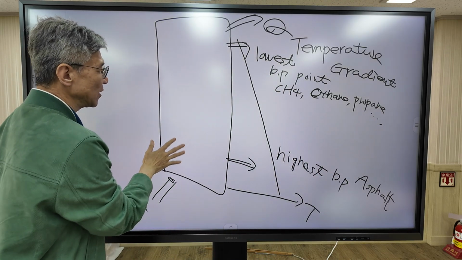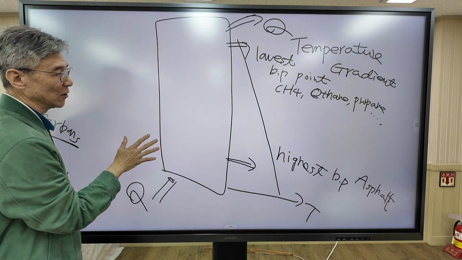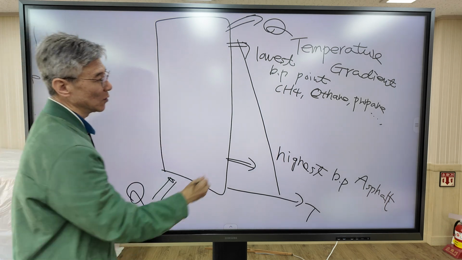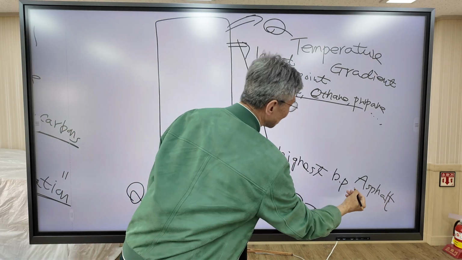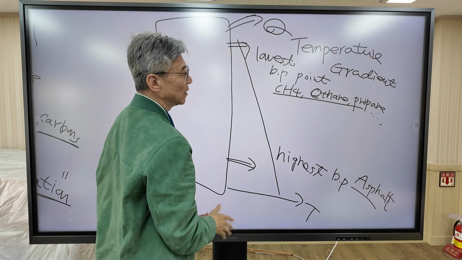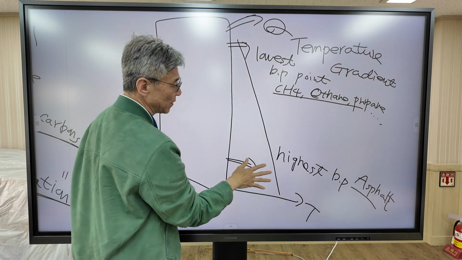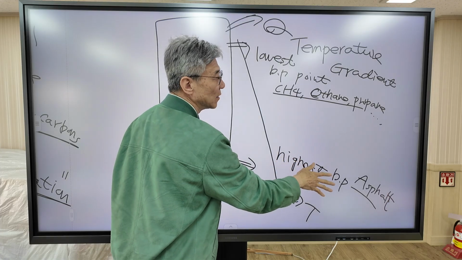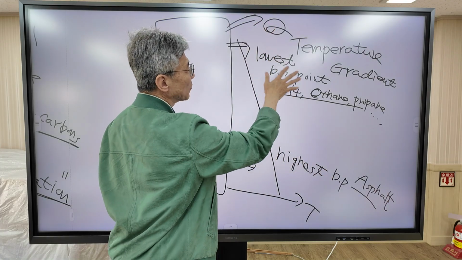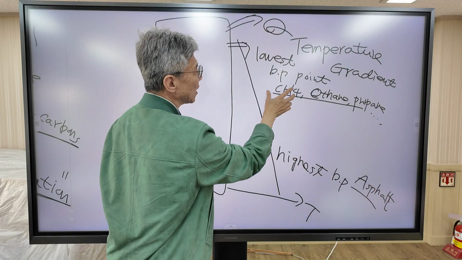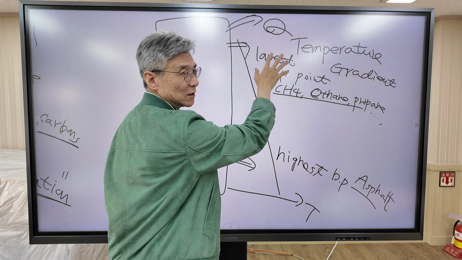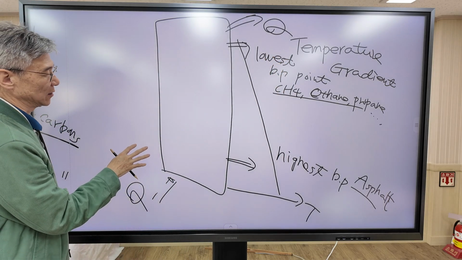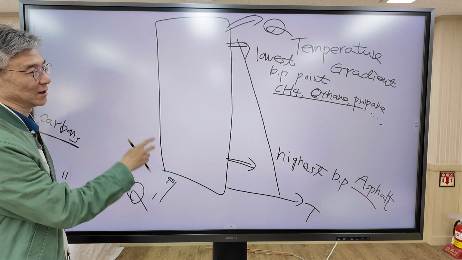This fractional distillation takes advantage of the difference in boiling point. As I said before, the boiling point depends on the number of carbons. At the bottom, the high boiling point material is extracted. At the top, the lowest boiling point material, which has lower carbon content, is extracted. We are talking about boiling point distillation in chapter 11 again.